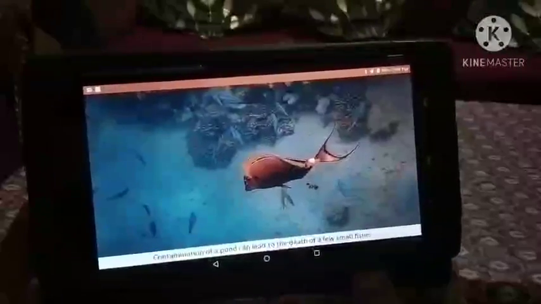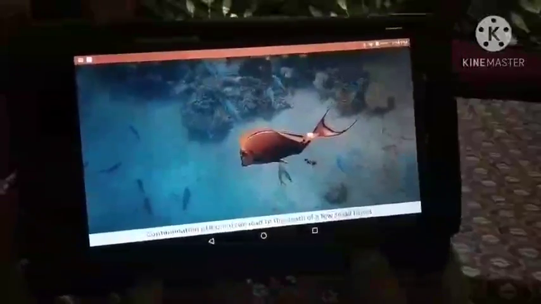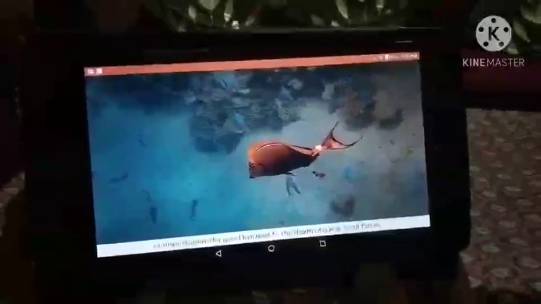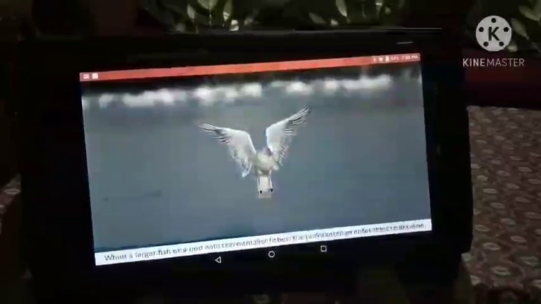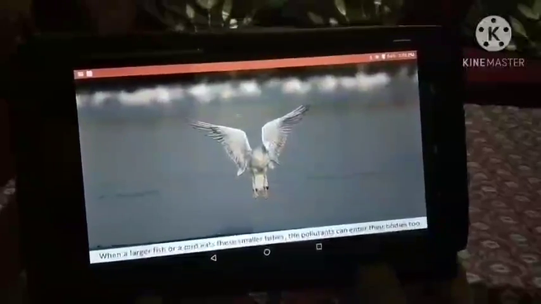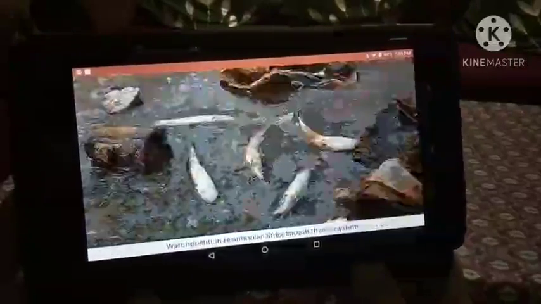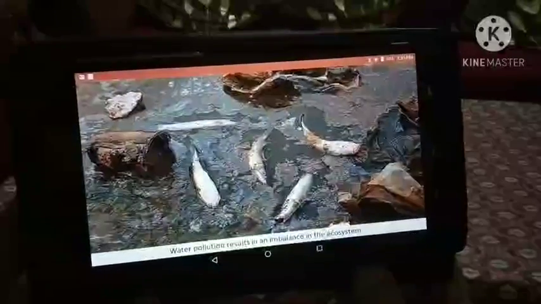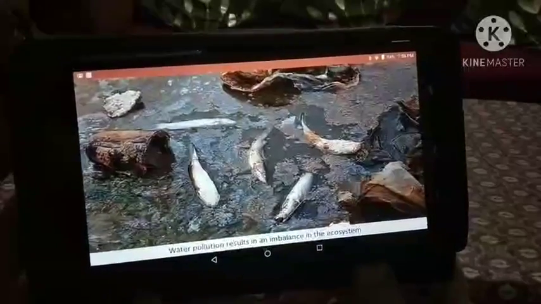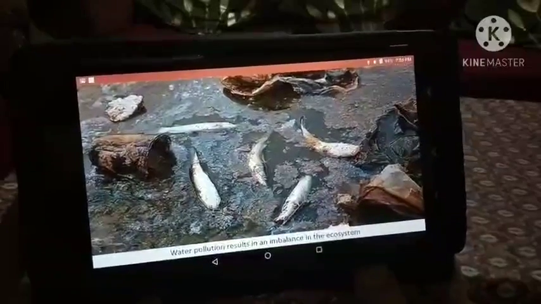The pollution of water can impact many organisms. For example, the contamination of a pond or a lake leads to the death of a few small fishes in it. When a larger fish or a bird eats these smaller fishes, the pollutants can enter their bodies too. The death of fishes can also reduce the food available to the animals higher up in the food chain. In this way, water pollution results in an imbalance in the ecosystem.